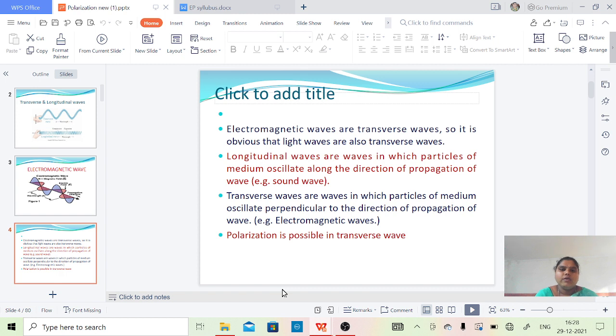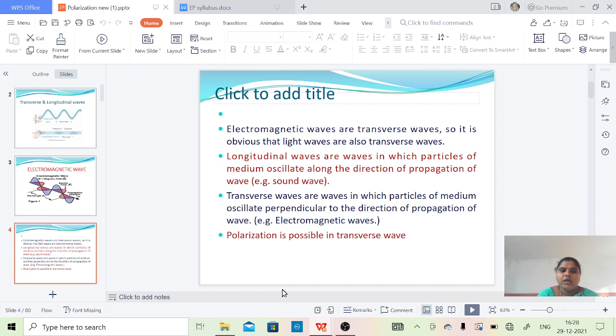Longitudinal waves are waves in which particles of the medium oscillate along the direction of propagation of the wave. That means the particles within a longitudinal wave oscillate along the direction of propagation. An example is the sound wave. Sound wave is the best example for a longitudinal wave. And transverse waves are those in which particles of the medium oscillate perpendicular to the direction of propagation of the wave, like an electromagnetic wave.